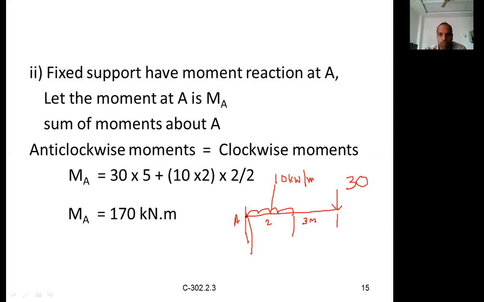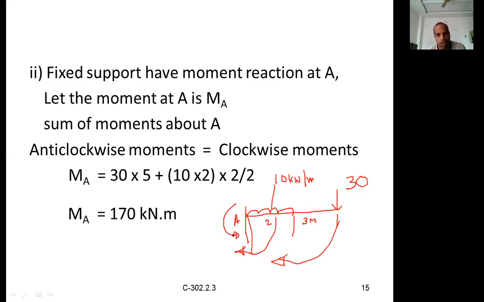First let us discuss the applied loads. What sort of moment are they providing? Clockwise moments. This one as well as this one will both provide clockwise moments. Obviously the reactive moment shall be in the opposite direction, then only the equilibrium is maintained.